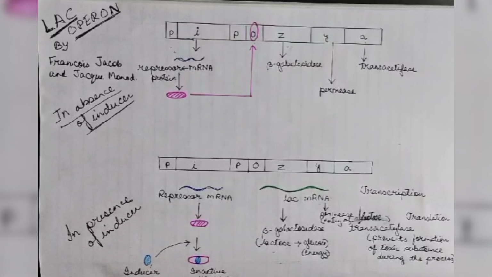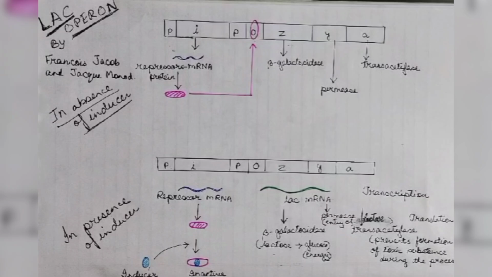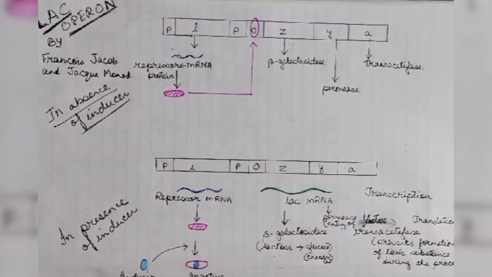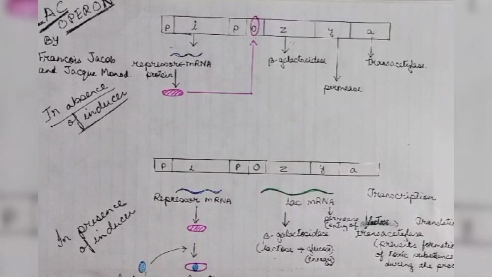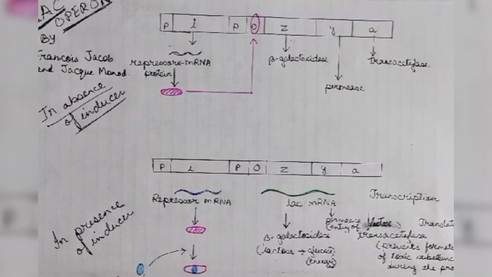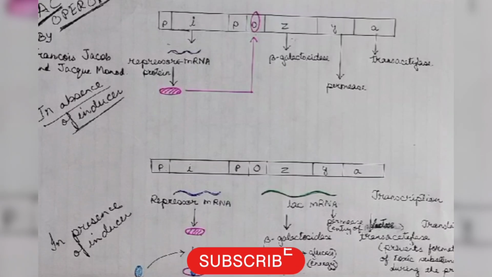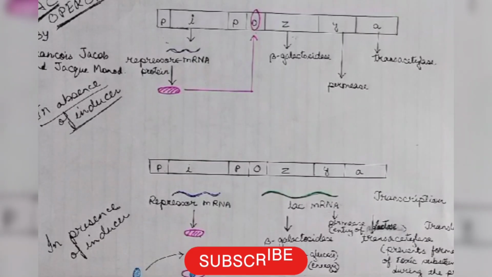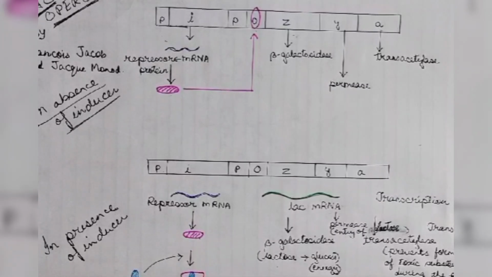At the end of the video, let me share one of the facts with you regarding the transcription process that happens in the eukaryotes. In eukaryotes, RNA polymerase II elongates 1000 to 2000 nucleotides beyond the end of the gene being transcribed. I repeat, the fact: in eukaryotes, RNA polymerase II elongates 1000 to 2000 nucleotides beyond the end of the gene being transcribed.